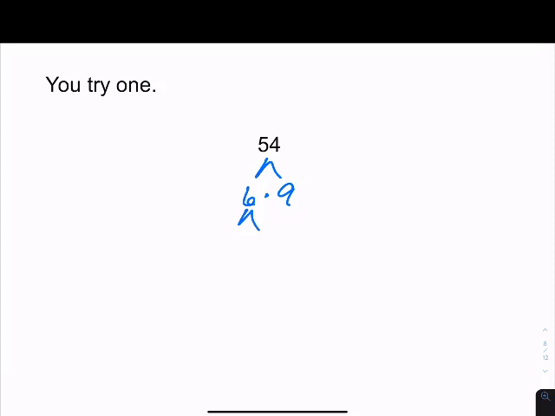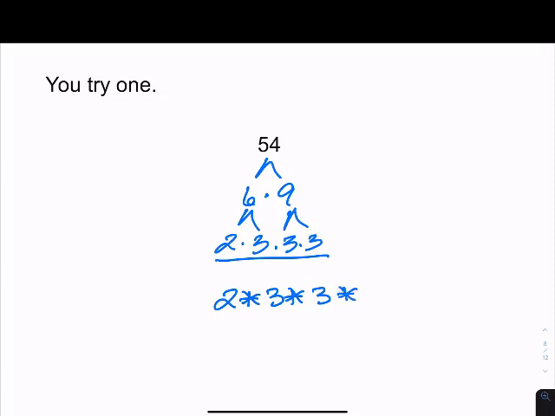Well, the 6 is not prime, so it'll break down into 2 times 3. And this 9 will also break down into 3 times 3. So we end up with 2 times 3 times 3 times 3. So you would type in 2, asterisk 3, asterisk 3, asterisk 3 for your answer.